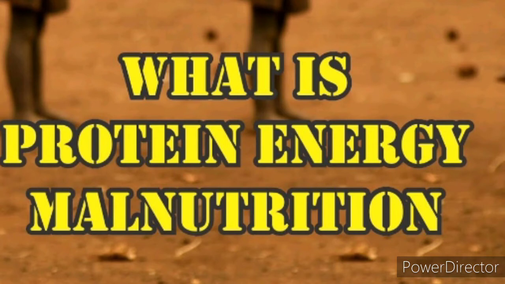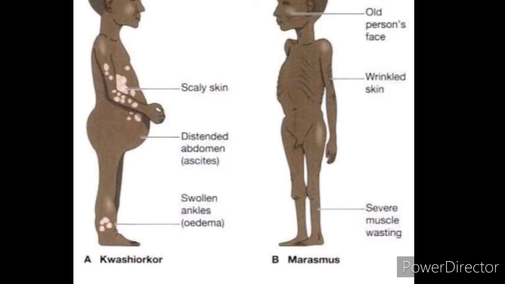Growing children require more protein for growth and development. A protein deficient diet during the early stage of childhood may lead to protein energy malnutrition such as marasmus and kwashiorkor. The symptoms of kwashiorkor are dry skin, pot belly, edema. Edema means what? Swelling. Swelling in the legs and face. Stunted growth, short growth, changes in hair color, weakness and irritability.